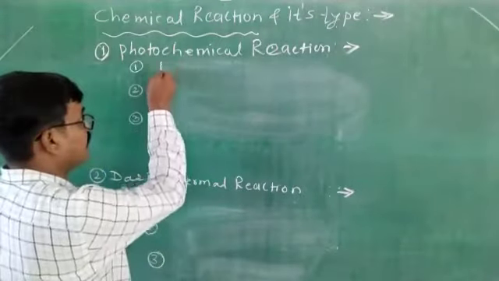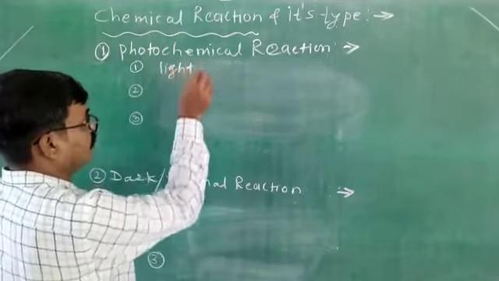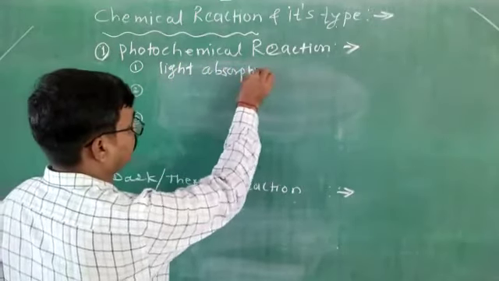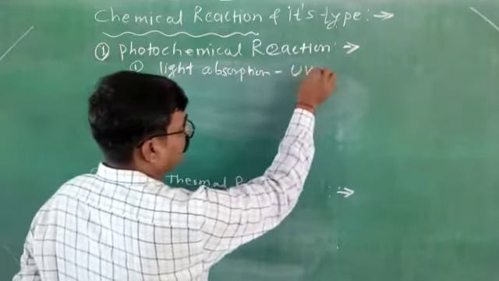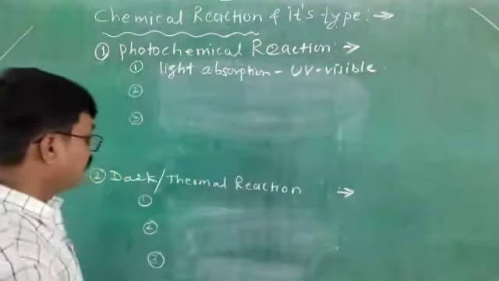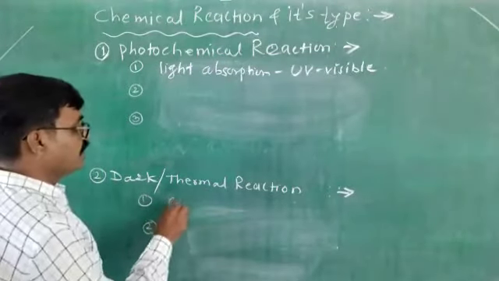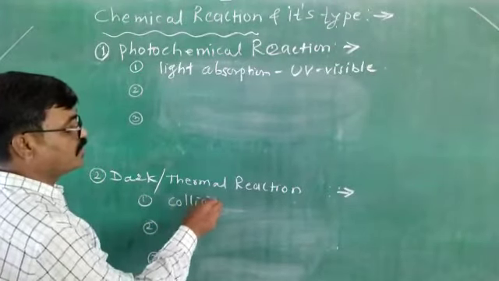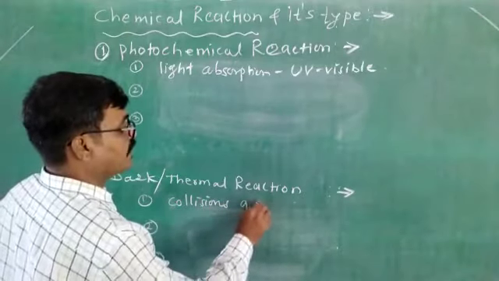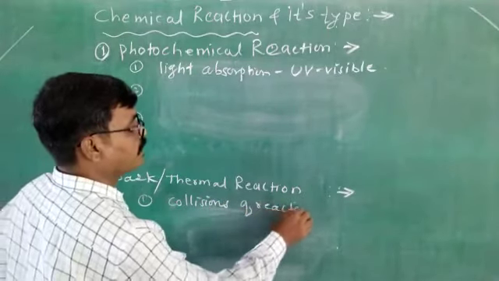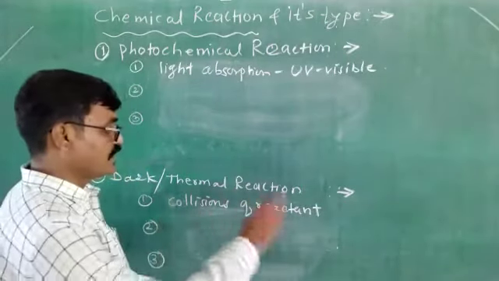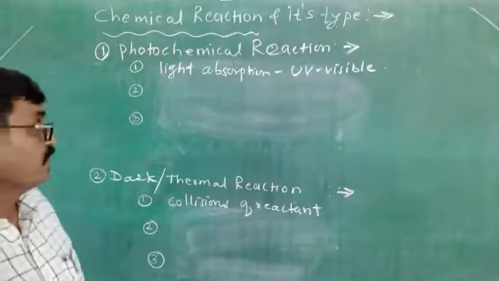Here, the light which is required for the reaction is absorbed, and this absorption takes place from the UV visible region. On the other hand, in the thermal reaction, there is a collision between the molecules of the reactants. Means collision of the reacting species takes place and the reaction proceeds. Such reactions are thermal reactions.